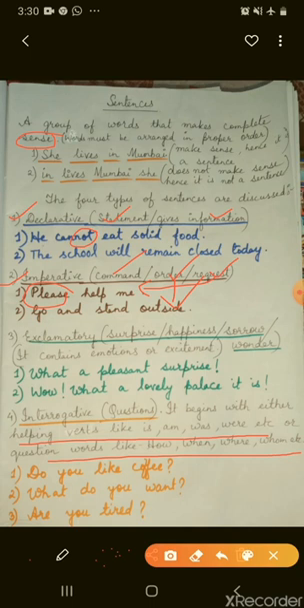For declarative and imperative sentences, we use a full stop. When you see an exclamatory sentence, use exclamation marks. And when you see interrogative sentences, use question marks for them.